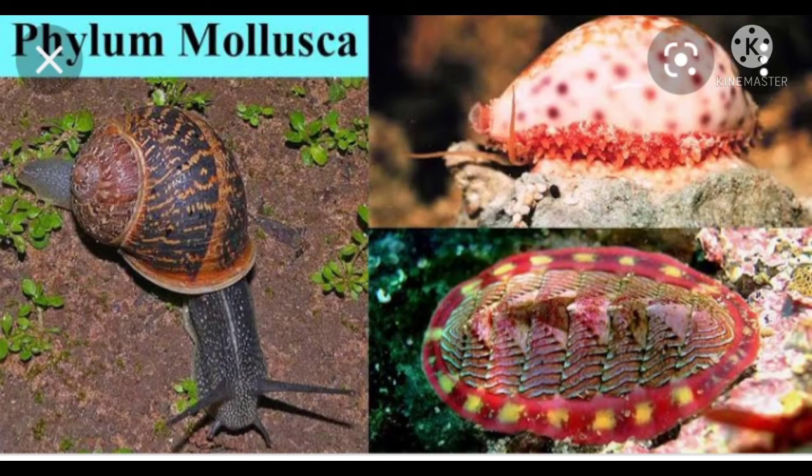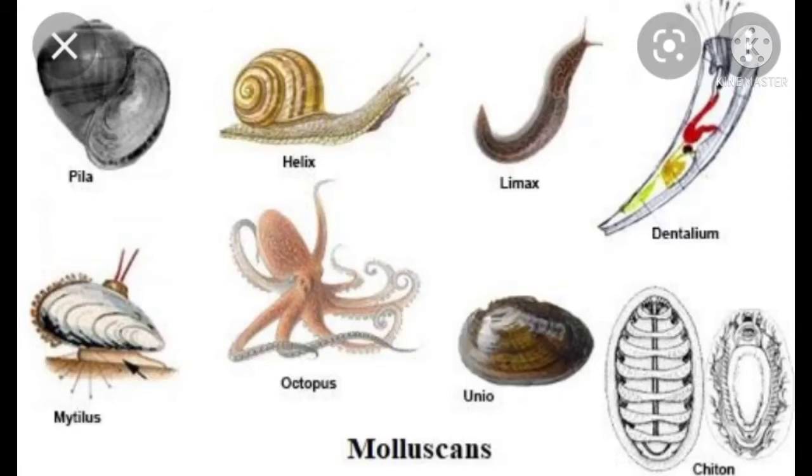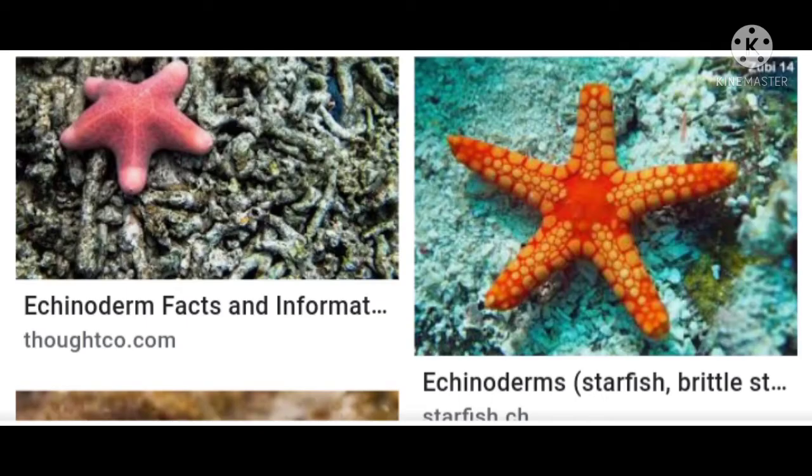The next group is Mollusca. They are bilaterally symmetrical. The coelomic cavity is reduced. There is little segmentation. They have an open circulatory system and kidney-like organs for excretion. There is a foot that is used for moving around. For example, snails and octopus are the best examples of the Mollusca group.